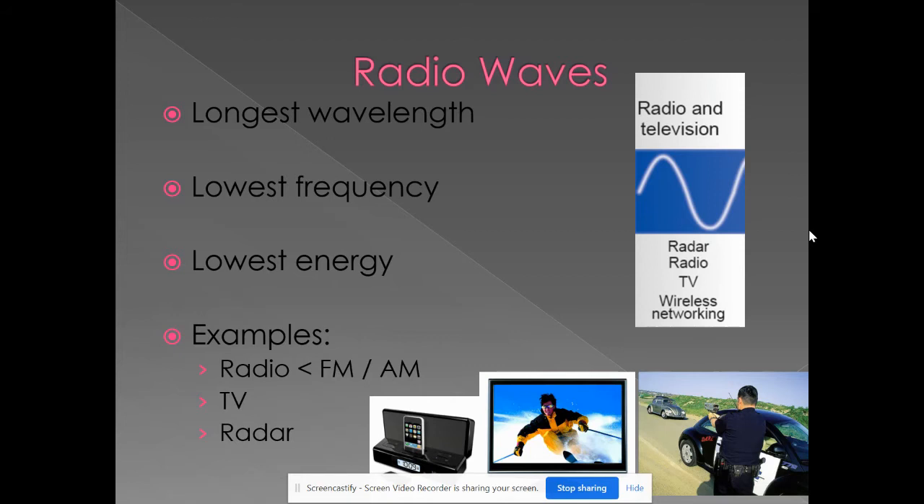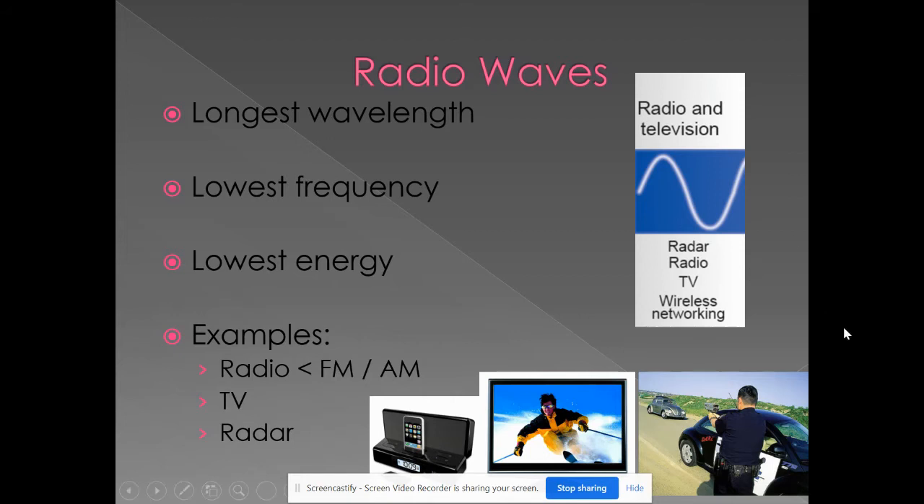This also means they have very low energy. Some examples of these are our FM and AM radio. Now, it's not the sound that comes out of them, but the radio signals that we get from satellites in space and around our country where the radio waves are being broadcasted. Our TV signals work the same way, and so do police radar guns.